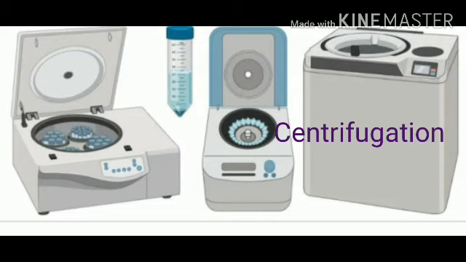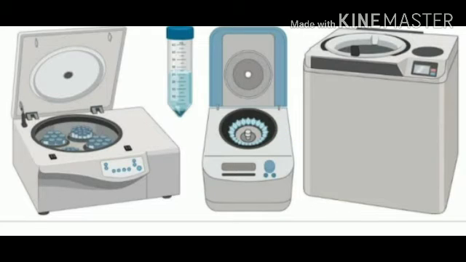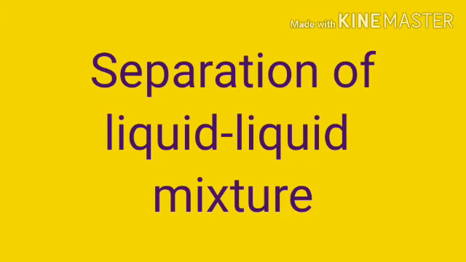Sixth method is centrifugation. Centrifugation is the method of separating solids from liquid where the mixture is heterogeneous. The apparatus is called a centrifuge. The mixture is placed in the centrifuge tube and rotated at high speed, due to which the heavier solid particles move towards the bottom and the lighter solid particles float on the liquid. This results in the separation of substances of different densities. An example, cream is separated from milk by this method.